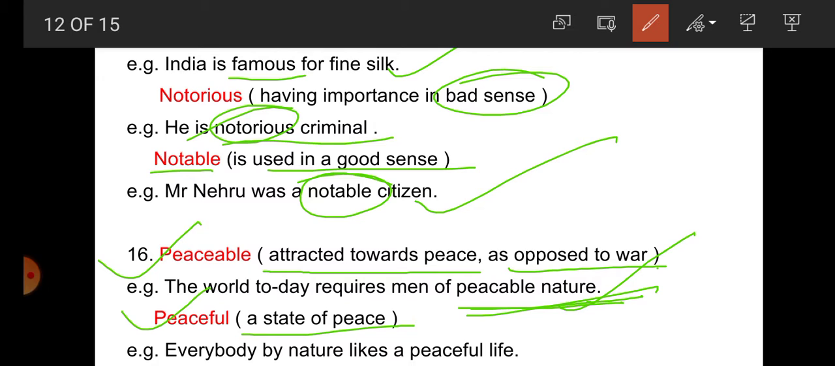Now peaceful means what? A state of peace. So what can be the example here? Everybody by nature likes a peaceful life. Which life? A peaceful life. So student, peaceable and peaceful both are synonyms, but their uses are different.